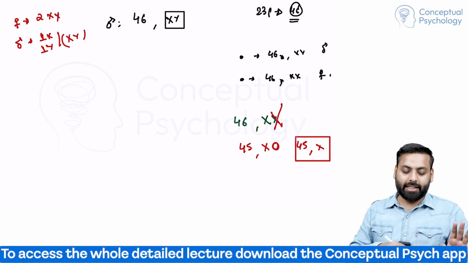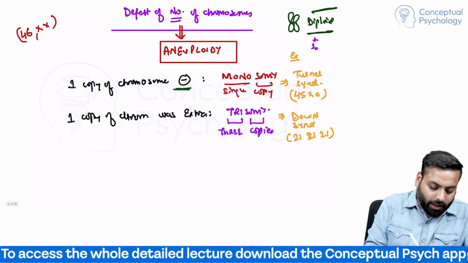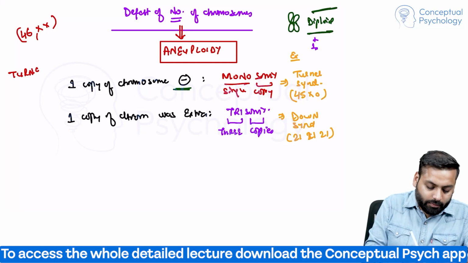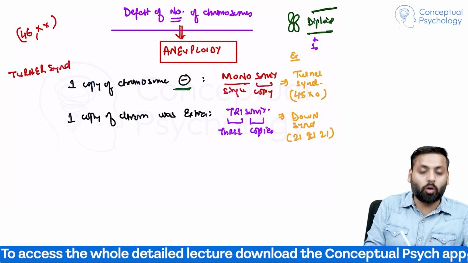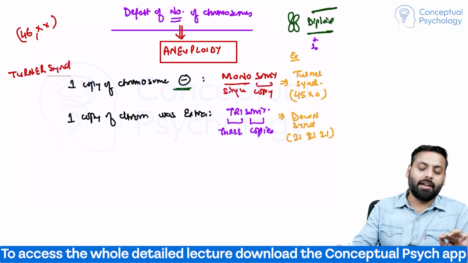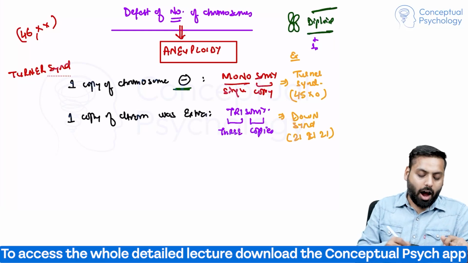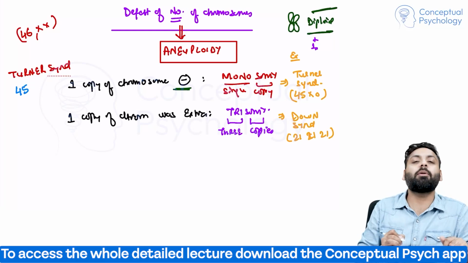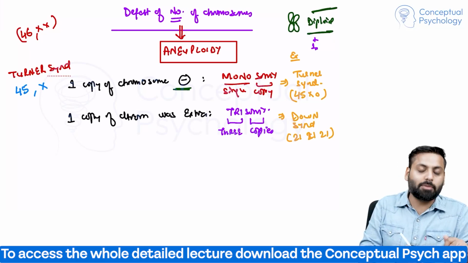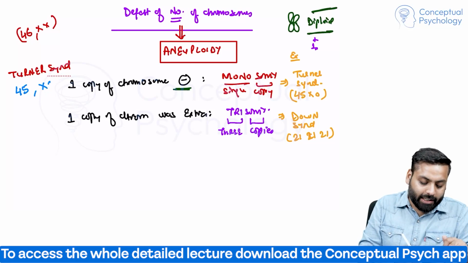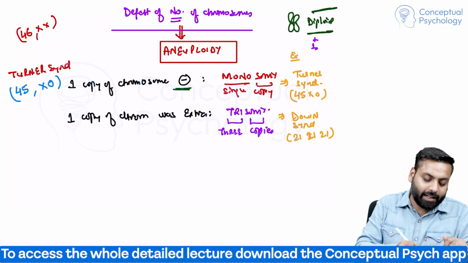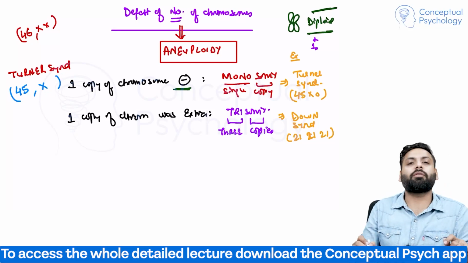So there is a disease by the name of Turner syndrome, in which one copy is missing, the copy of X chromosome. So it is XO, or simply 45X.